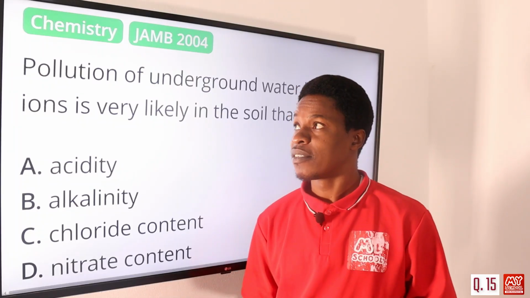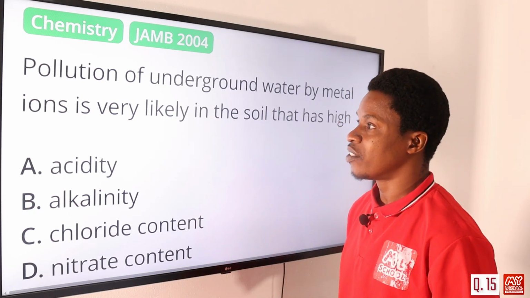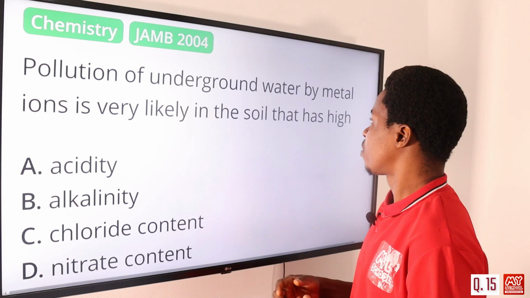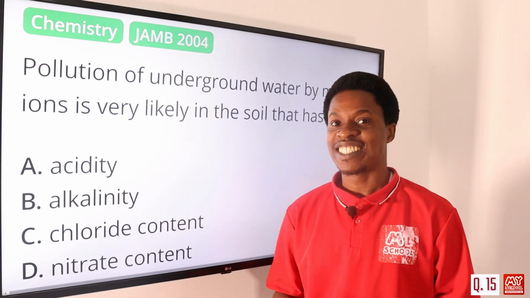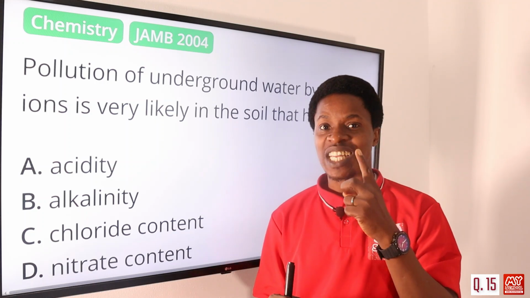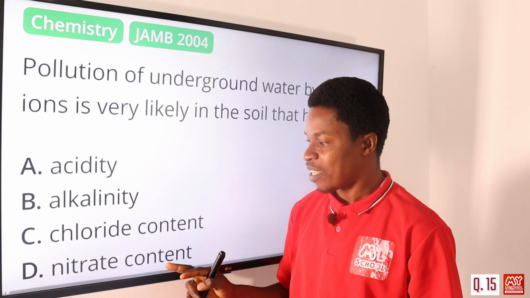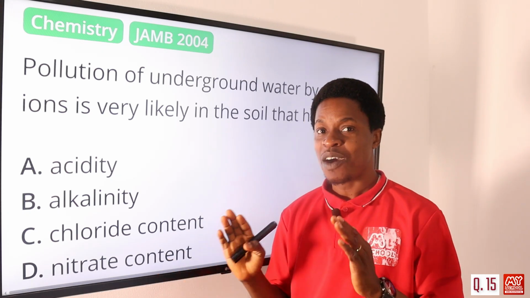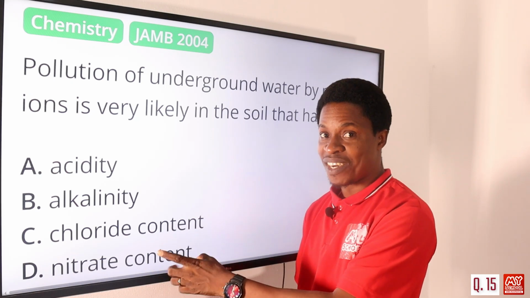Question number 15. Pollution of underground water by metal ions is very likely in the soil that has high what? Now, this question has two possible options that we might want to consider. We talk about acidity, and then we talk about nitrate content. When we talk about nitrate content, please listen very well.